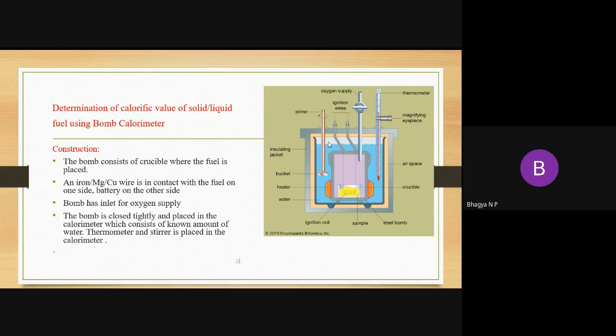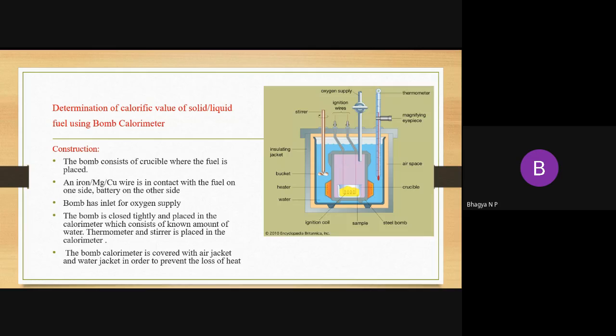So after that, this whole bomb calorimeter is closed with the air jacket and water jacket. What is the purpose of closing this whole bomb calorimeter with the air jacket and water jacket? The purpose is to prevent the loss of heat to the atmosphere. So this is about the construction part.